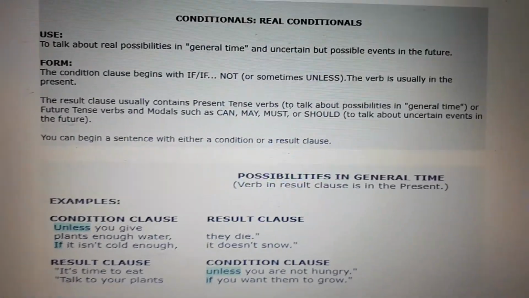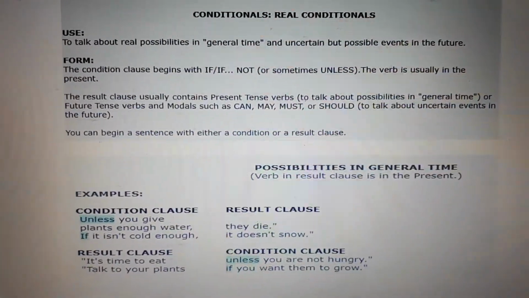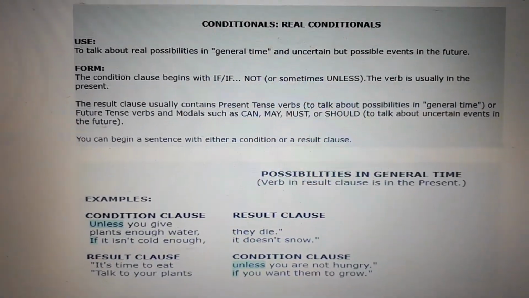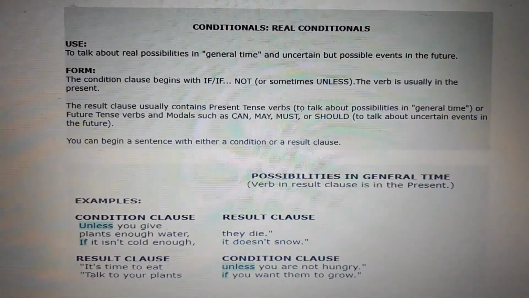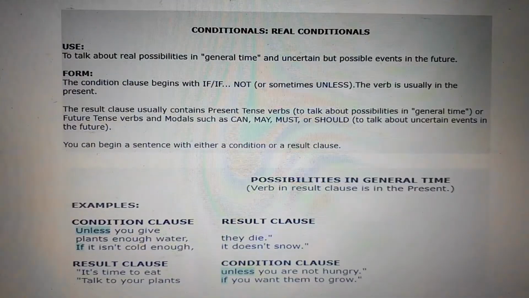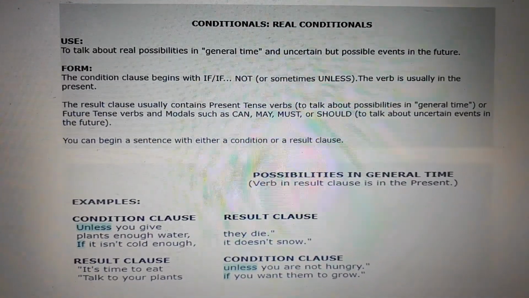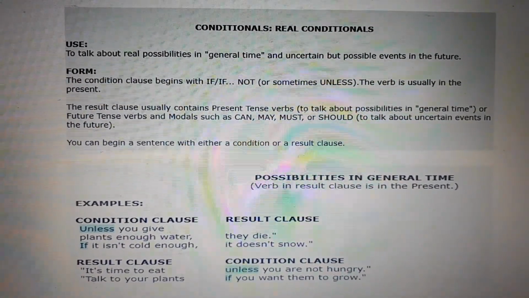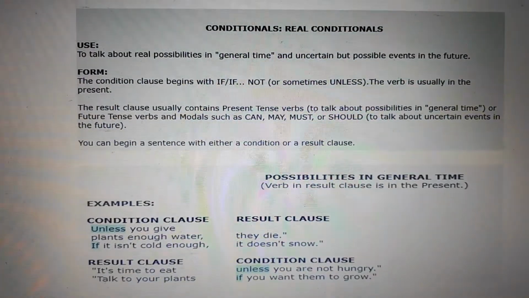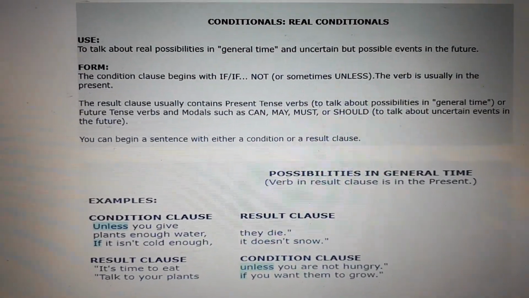Hello, boys and girls. Today in class we were supposed to see real conditionals, but I had some problems with the platform, so we couldn't have the chance. And now we're reviewing the topic. Okay, so here you have the information.